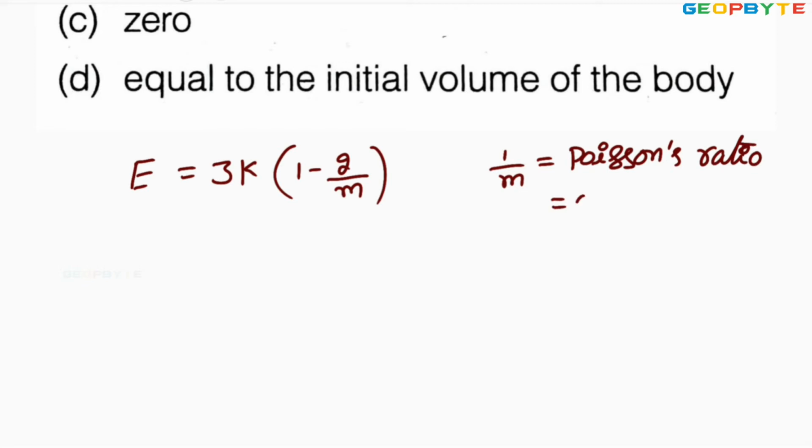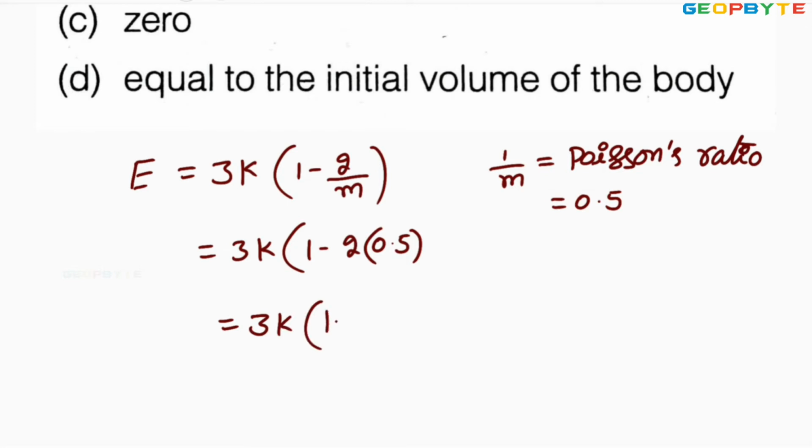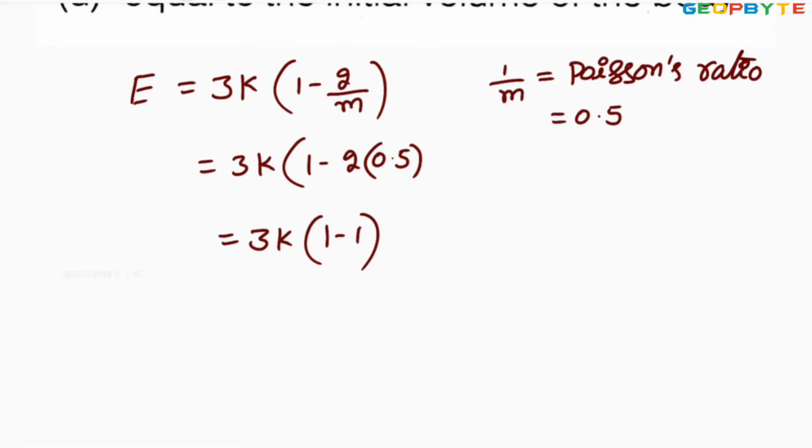That Poisson's ratio is given 0.5. It is equal to 3 into k into 1 minus 2 into 0.5. From this I can write that 3 into k into 1 minus 1 equal to 0.